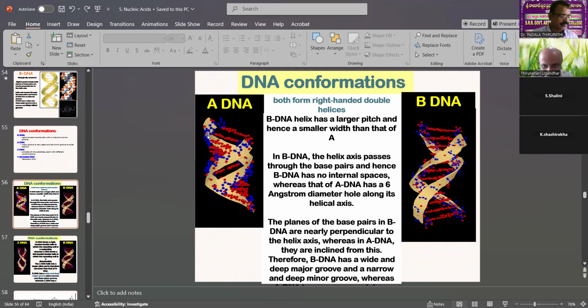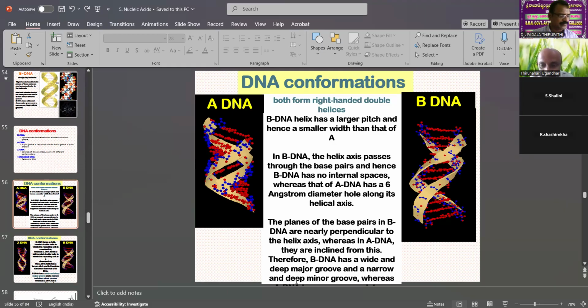In B-DNA, the helix axis passes through the base pairs, and hence B-DNA has no internal space, whereas A-DNA has a diameter along the helix of about 26 angstroms. The planes of the base pairs in B-DNA are nearly perpendicular to the axis, whereas in A-DNA they are inclined.